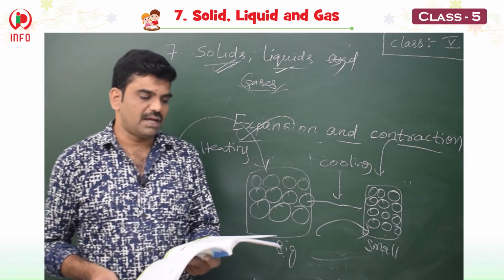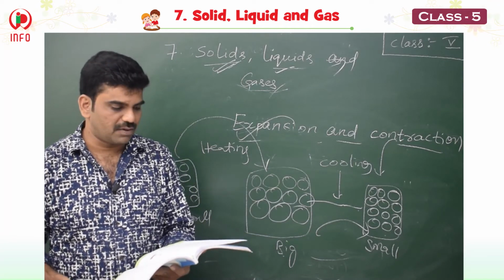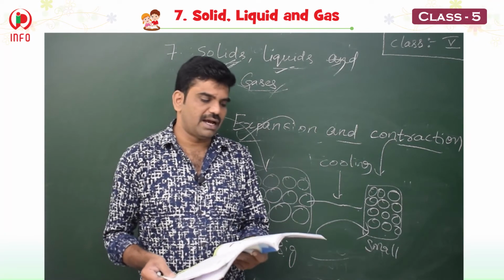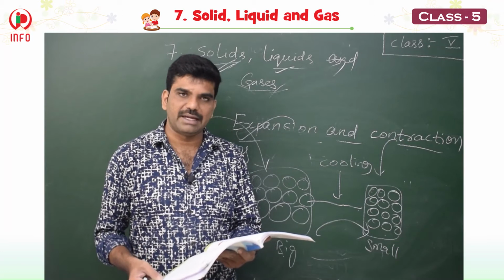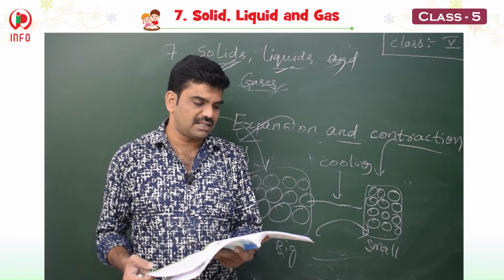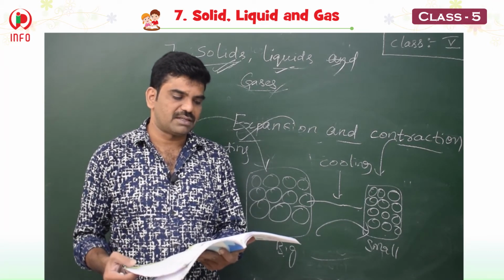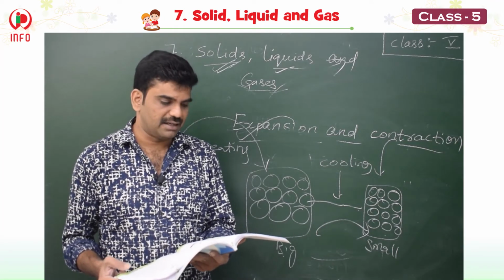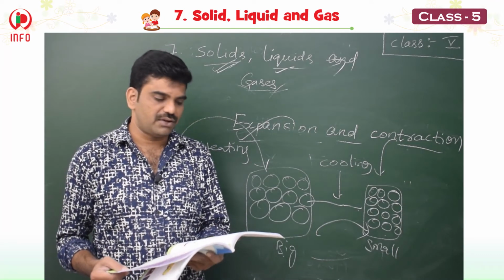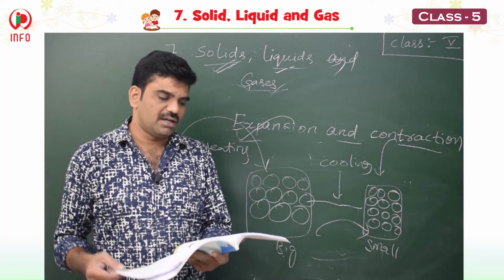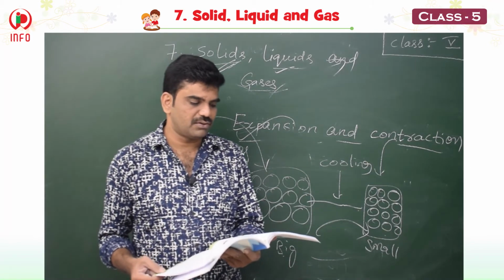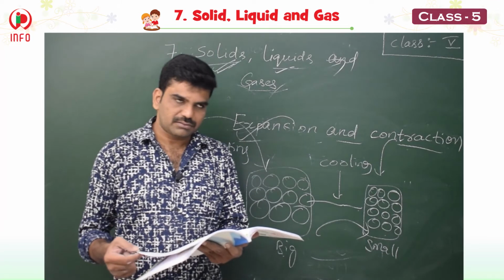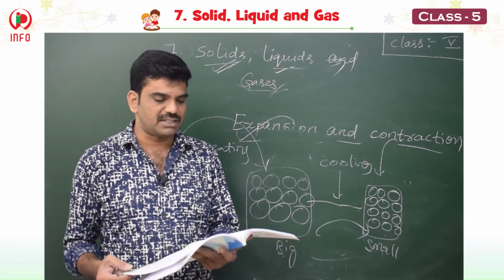And we have studied the properties of the molecules. They have different weight, different shape, different size, and the molecules in different substances are arranged differently. And these are made up of smaller units which are called as atoms. And we have seen the position also, of atoms and molecules in solids, liquids and gas.